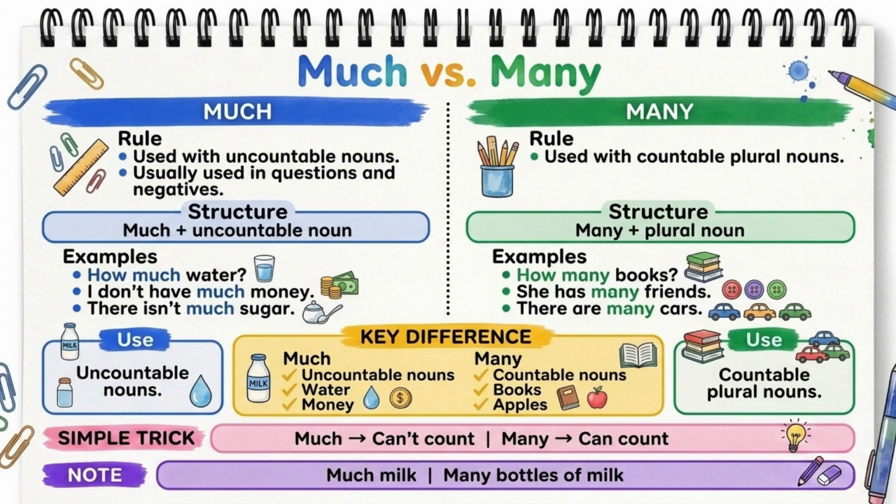Here are some examples. How much water do you drink? I don't have much money. There isn't much sugar. Notice that much is often used in questions and negative sentences.